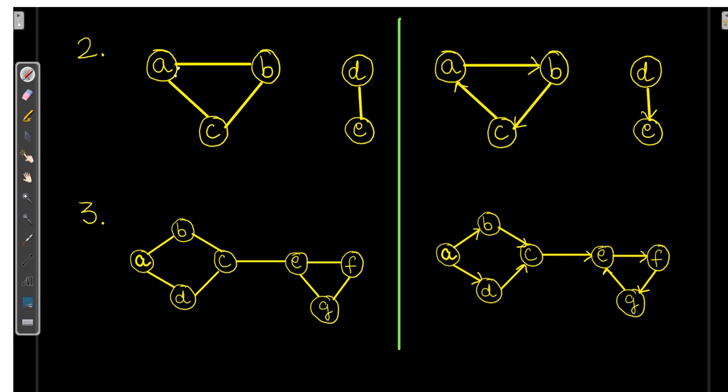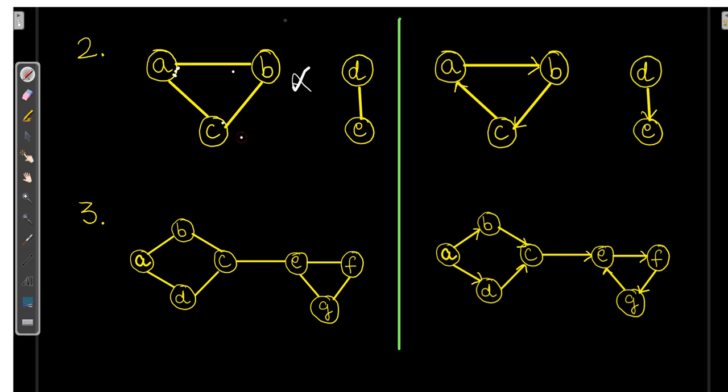So here, if I want to visit from A to B, yes. From B to A, yes. As this is an undirected graph, we can go either way. Now if I want to go from A to C, it can directly go from A to C or C to A, so it is completely fine. But what about if I want to go from A to D? There is no path over here.